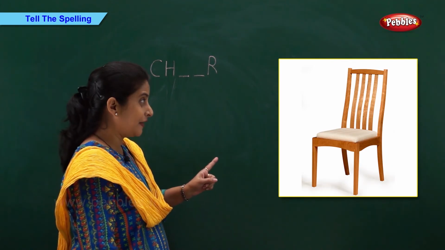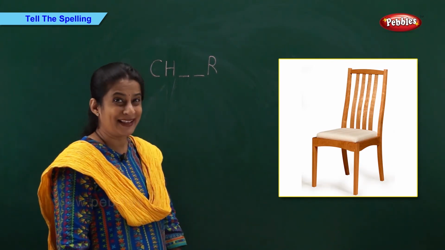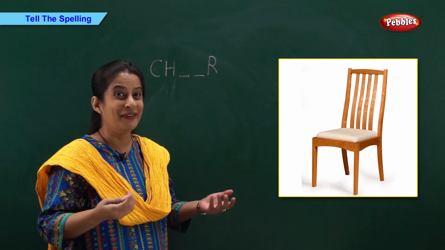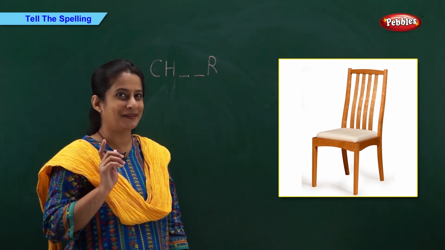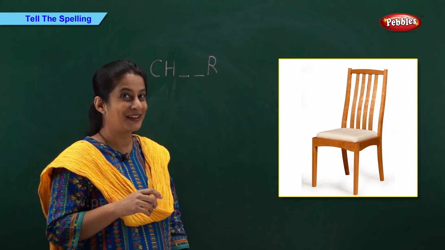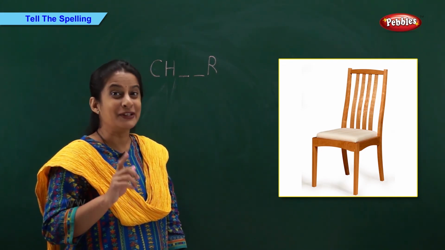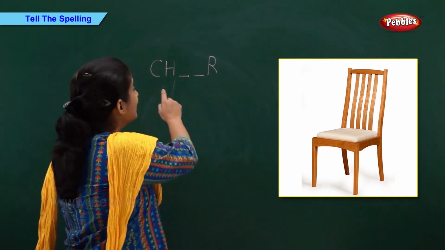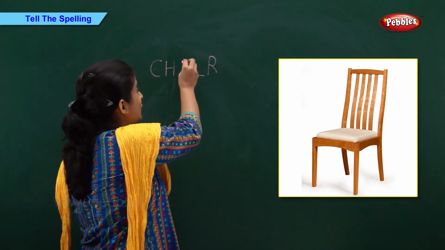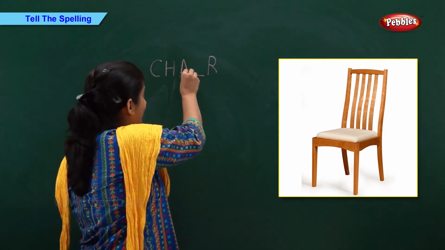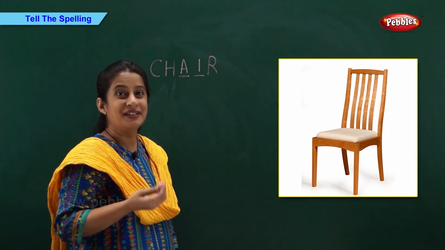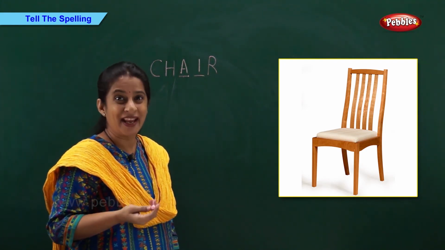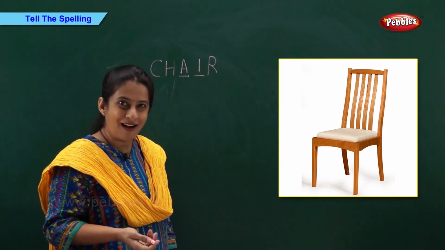Look at the picture and tell me the spelling. Come on, it's very simple. Who's going to tell me? Tell me fast. Right, it's a chair. C, H, A, I, R. C-H-A-I-R. Chair.